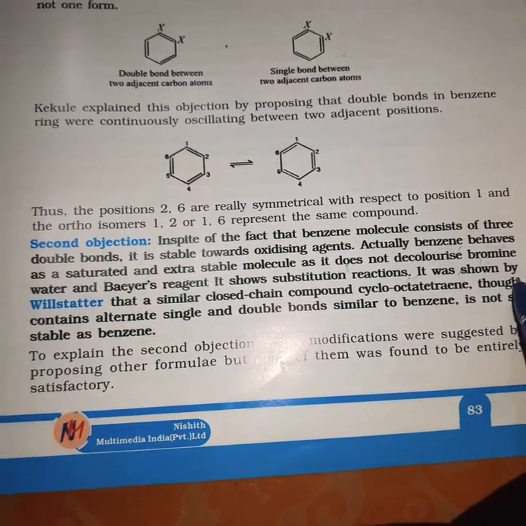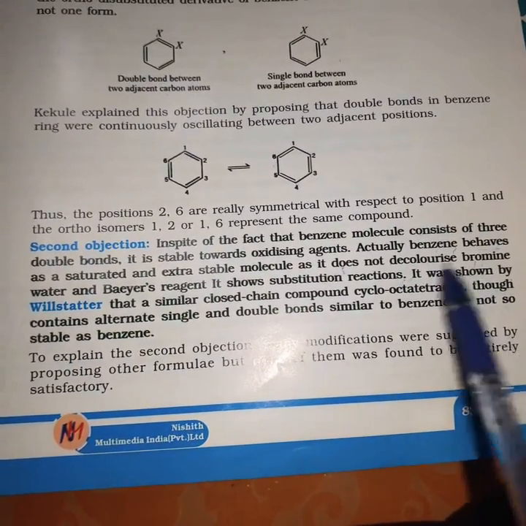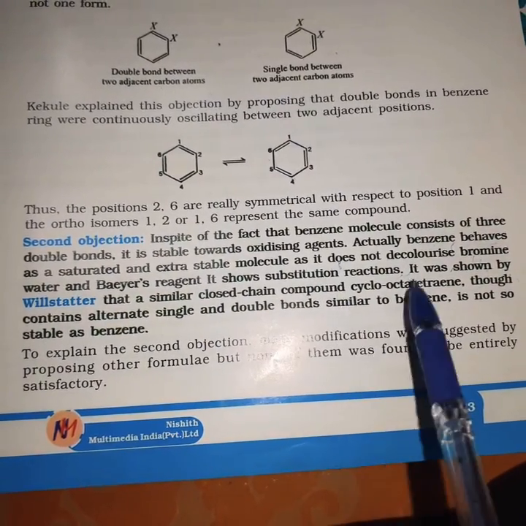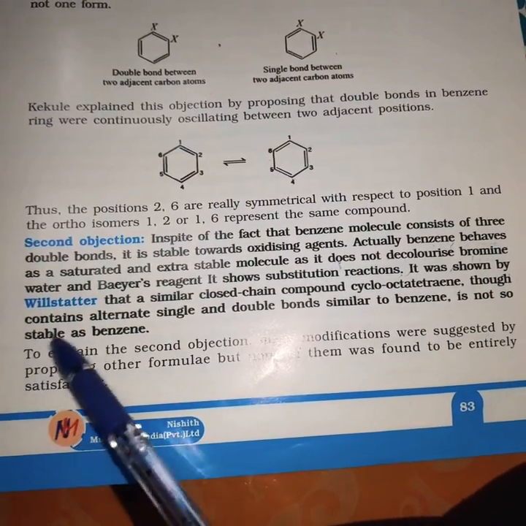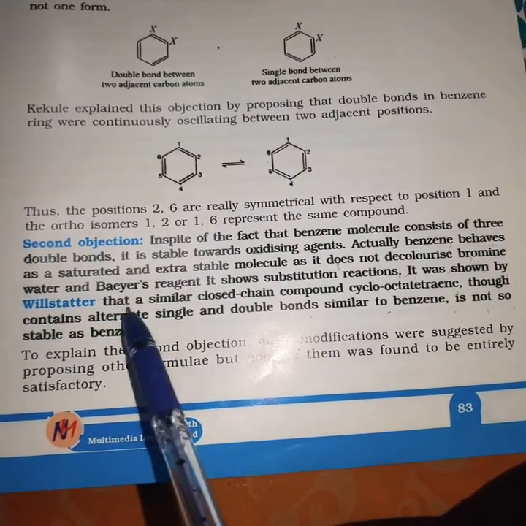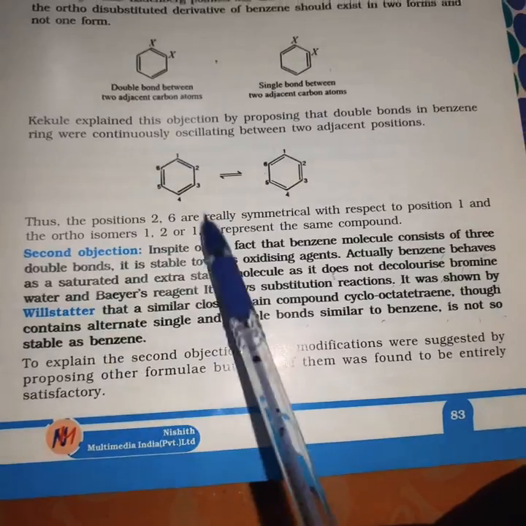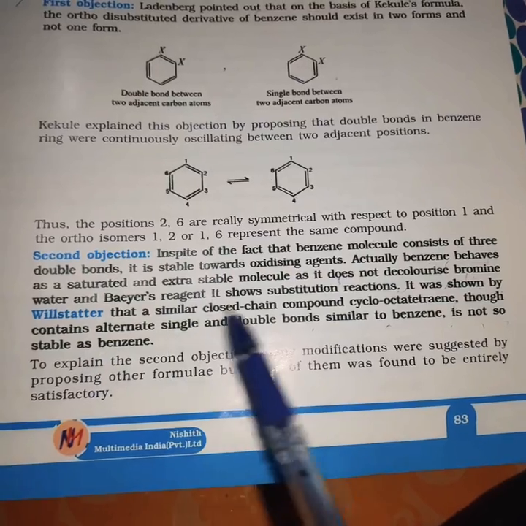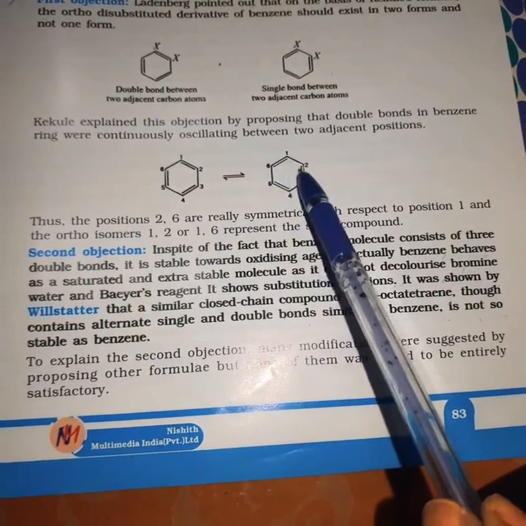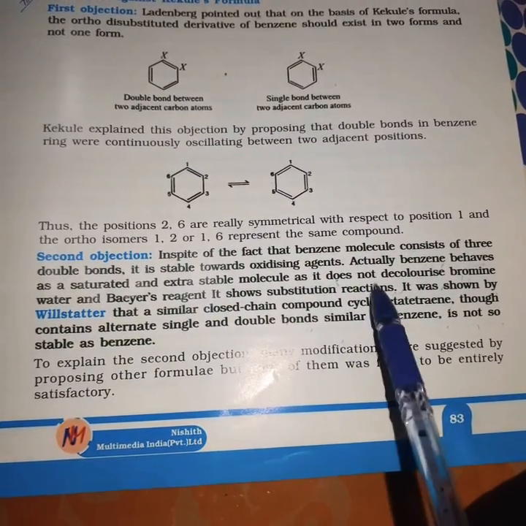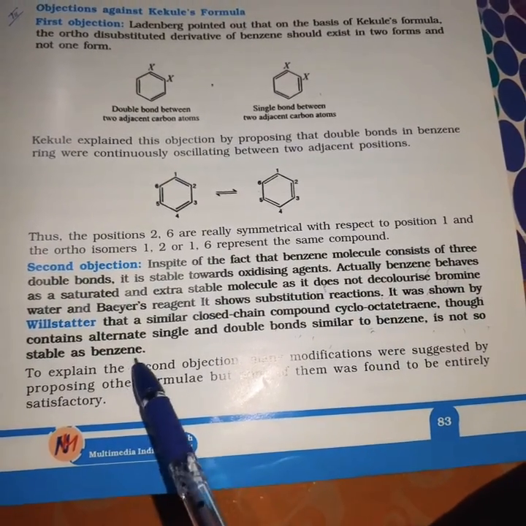It was shown by Willstatter that a similar closed chain compound, cyclooctatetraene, though it contains alternate single and double bonds similar to benzene, is not so stable as benzene. We know that in benzene alternate single and double bonds are present. Similarly in cyclooctatetraene alternate single and double bonds are present, but it is not that stable when compared to benzene. So this is the point raised by Willstatter.